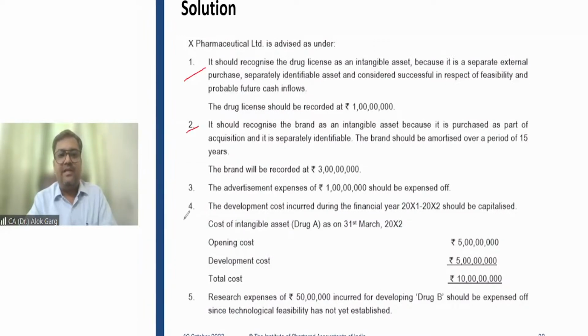Advertisement expense has to be expensed off. Development cost of 10 crore has to be capitalized as an intangible asset. Research phase of 50 lakh has to be charged to the P&L. It has to be charged to the P&L.